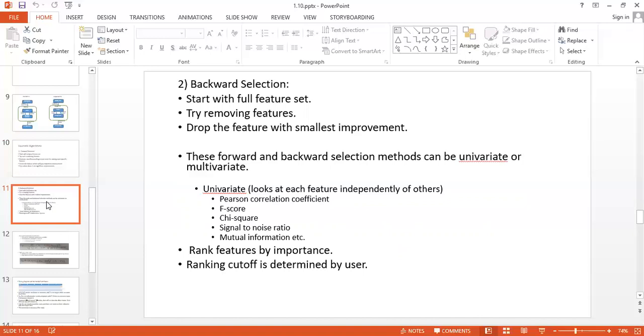These forward and backward selection methods can be univariate or multivariate.